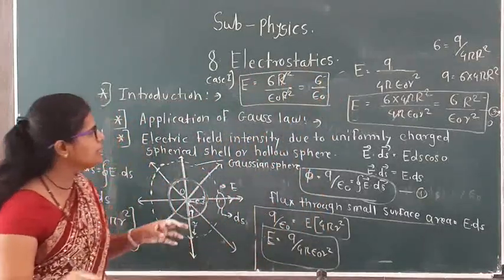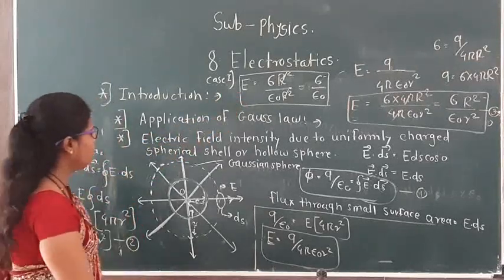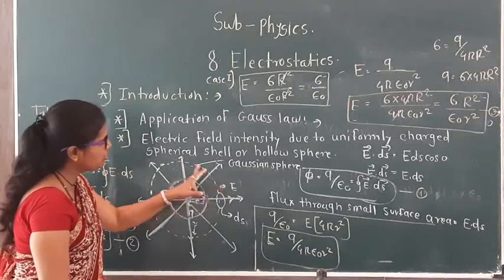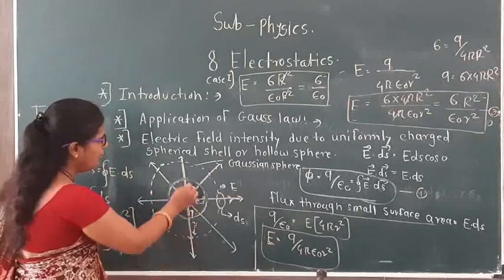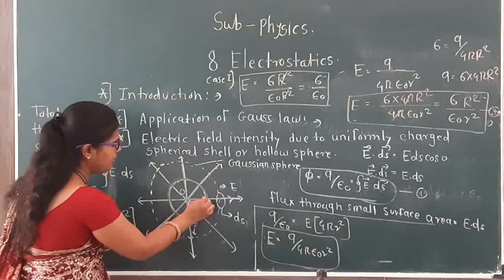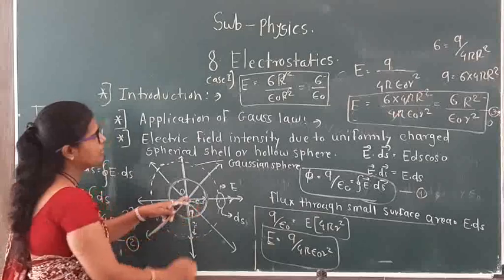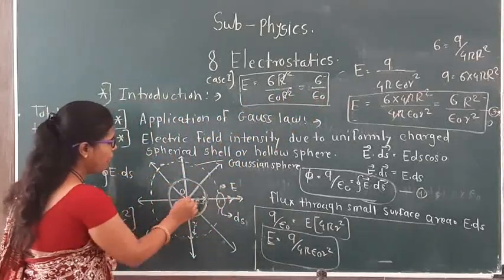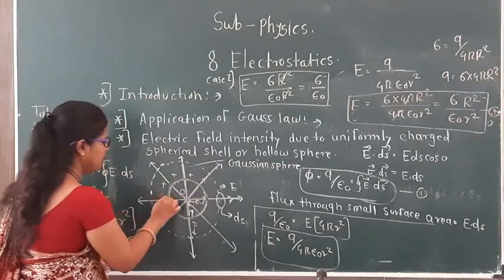Once again, this case is also asked in exams: when the point P is present on the sphere and the electric field is in the outward direction, instead of small r we can write capital R. So we get the equation sigma upon epsilon naught, with a positive sign.